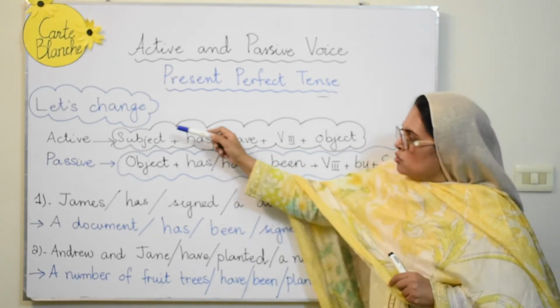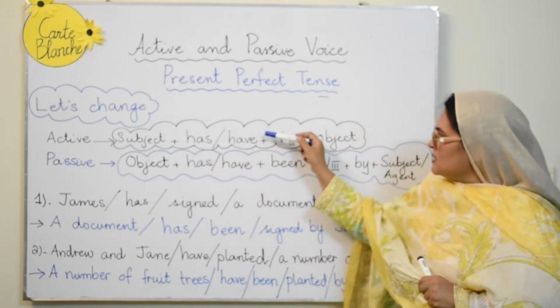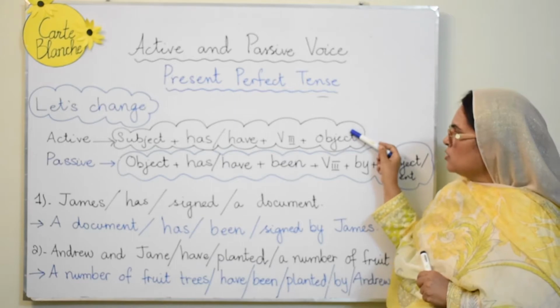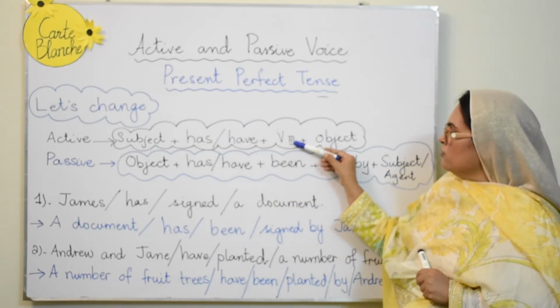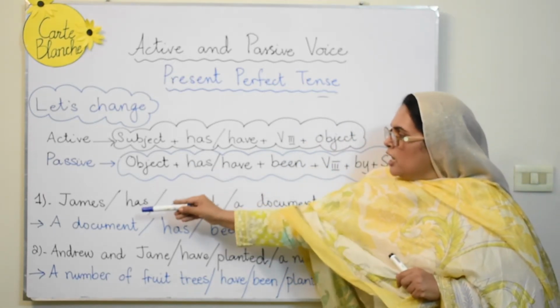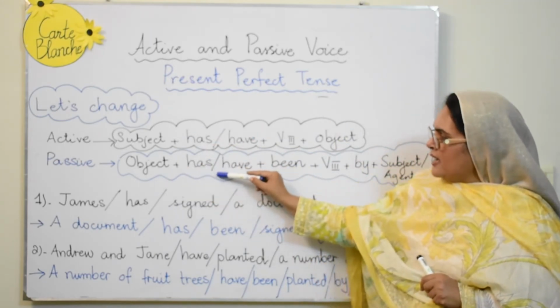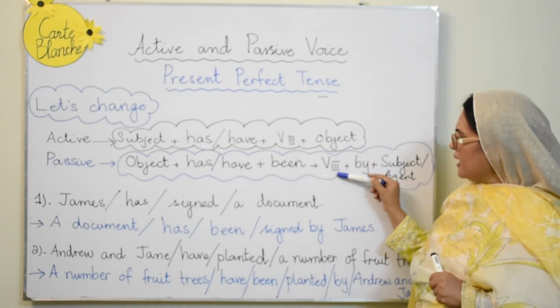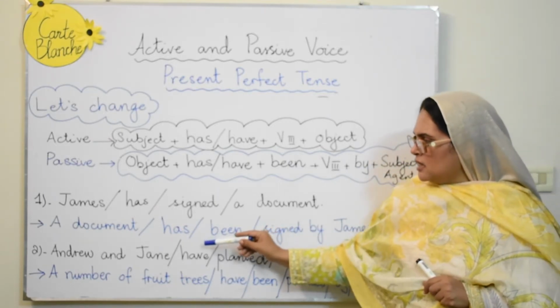Okay. So James has signed a document. Okay. So James has signed, third form, and a document. Now let's convert it. A document, so the object has gone there. A document has been signed by James. So you see, this is how it is.